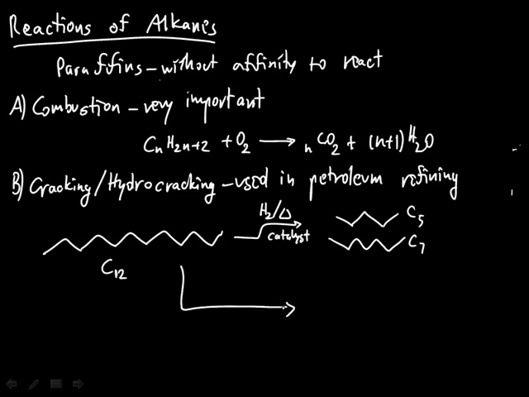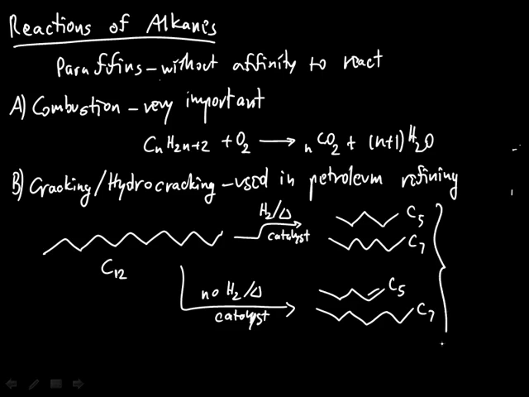This reaction can also be done without hydrogen, but still with heating and catalyst, to produce unsaturated molecules, because we have no hydrogen there. And these are now valuable in gasoline.